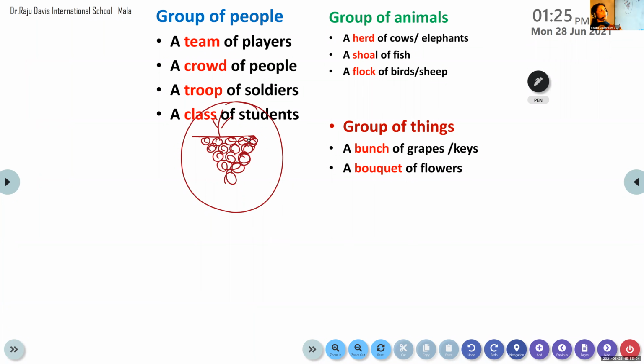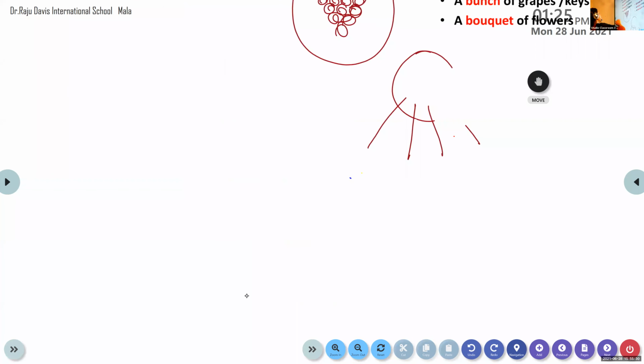Have you understood? Do you have keys at home? All the keys hanging together? So it is a collective noun. It is taken as one whole, one bunch of keys. So many keys are hanging there. But even though many keys are there, it is taken as one whole. So it is a single unit. So collective nouns are always considered singular. Is that clear? Have you understood why they are considered singular?